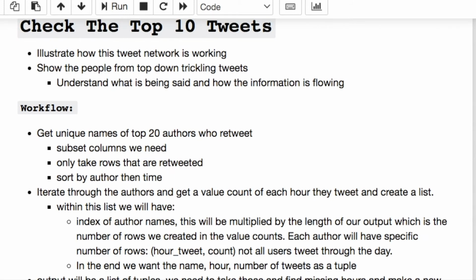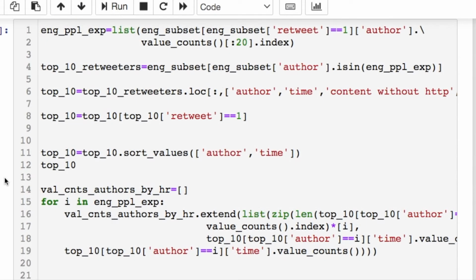Now let's look at the top 10 tweets in general. There's a lot going on with this, so bear with me a second. Just pay attention. We're subsetting the data by retweet. Then we're taking the author and doing a value count, which gives us in descending order the highest author who retweeted to the lowest, and we're only taking the top 20, and then we're using the index to get their actual name instead of the value. We're putting that in right here using isin, which is great because it allows you to take your list of information and subset your data based on those people's names.